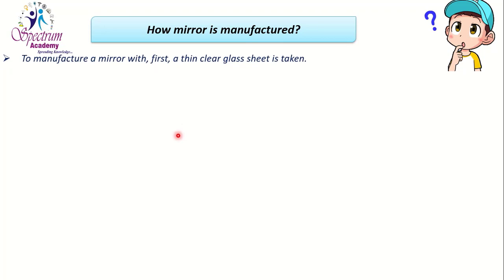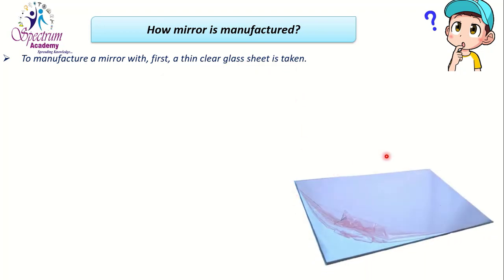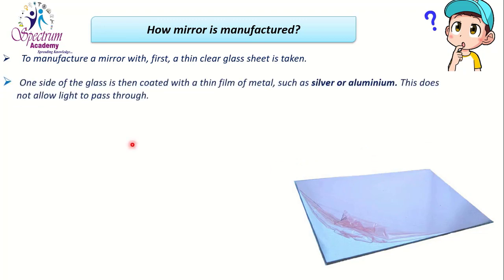How is a mirror manufactured? Do you know how a mirror is manufactured? Let's see. To manufacture a mirror, first a thin, clear glass sheet is taken. We have to take a thin glass sheet and it should be clear. Then one side of the glass is coated with a thin film of metal such as silver or aluminum.